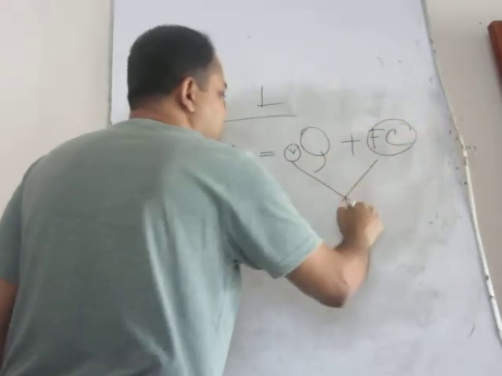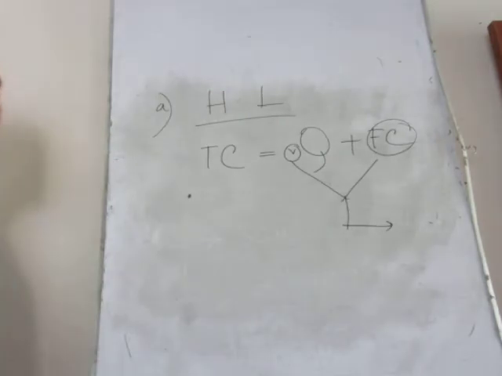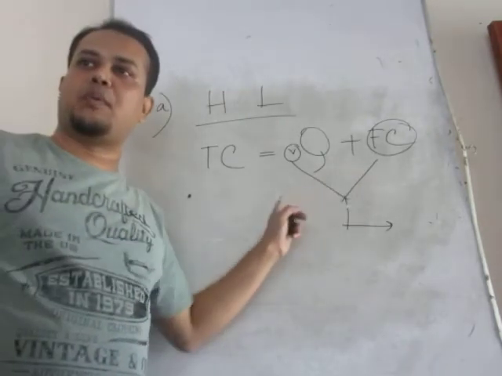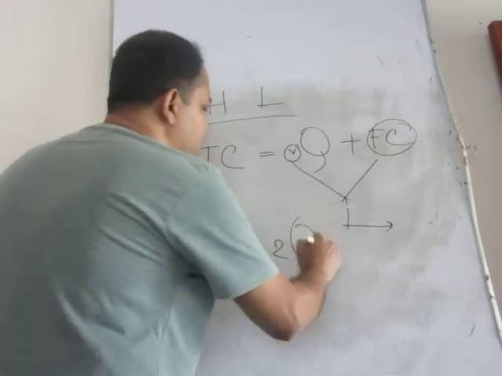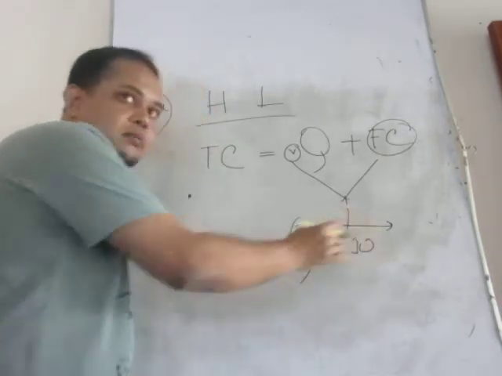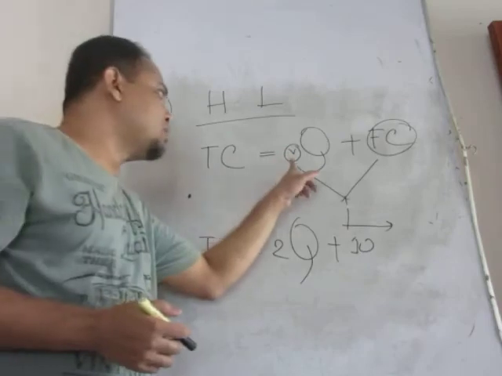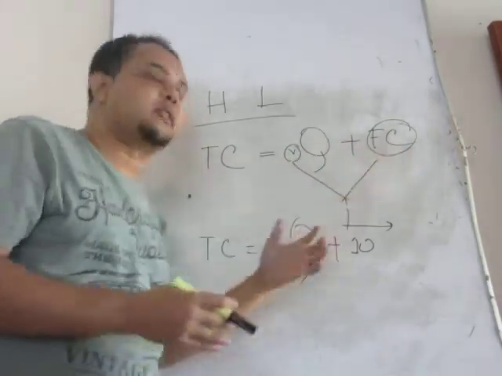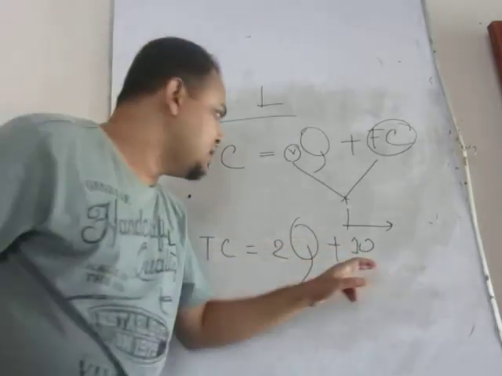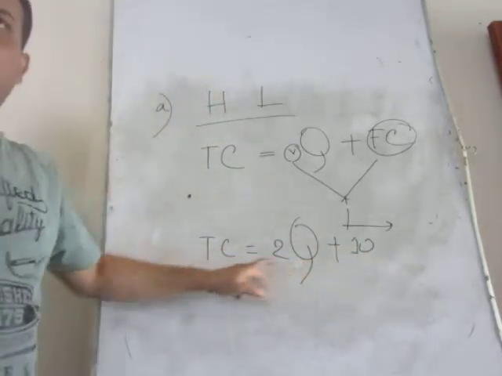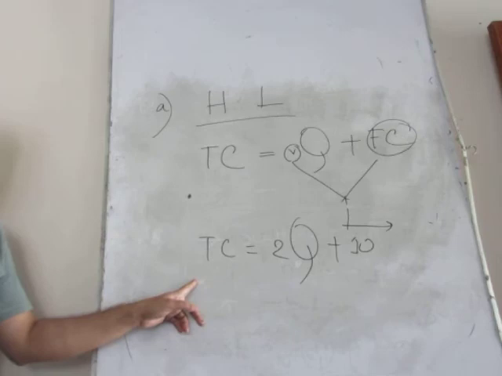If you can plot the numerical value of these 2 components, as for example, TC equals 2Q plus 10, just like this. That means if you can find out the numerical value of these 2 components, then it is a kind of rule. By plotting each individual amount of Q, you can find out the TC, right?